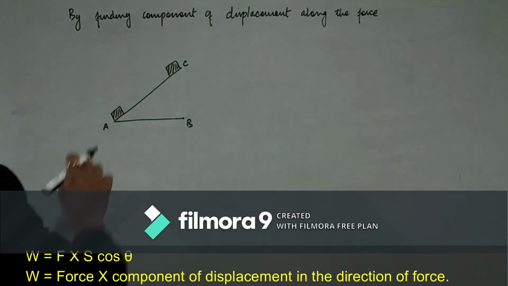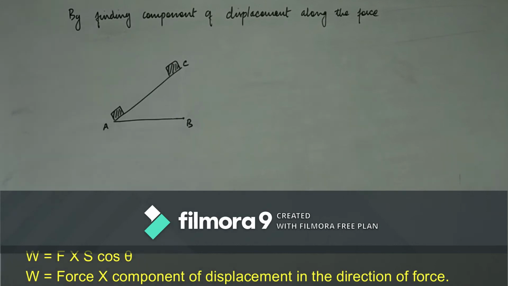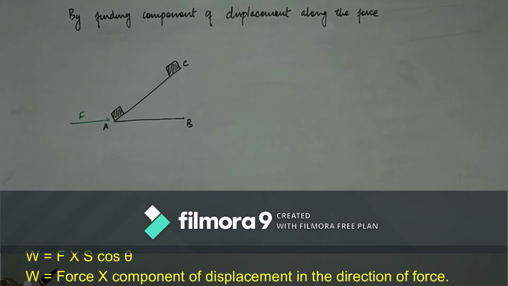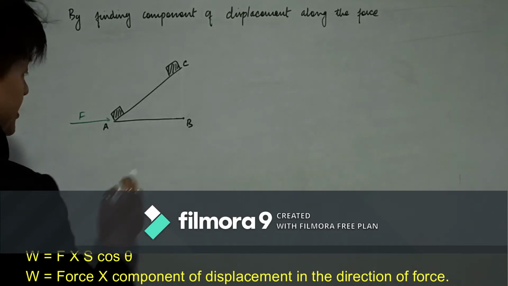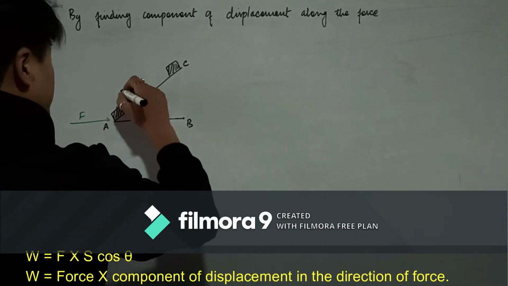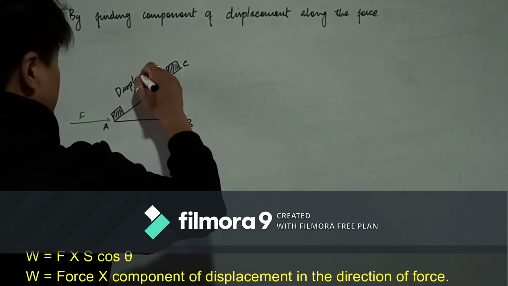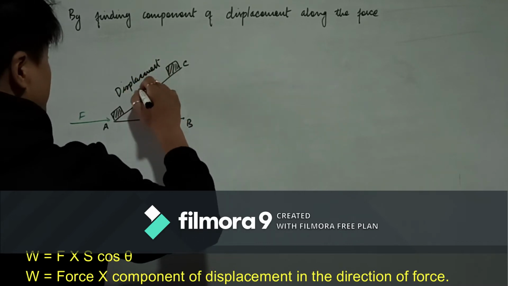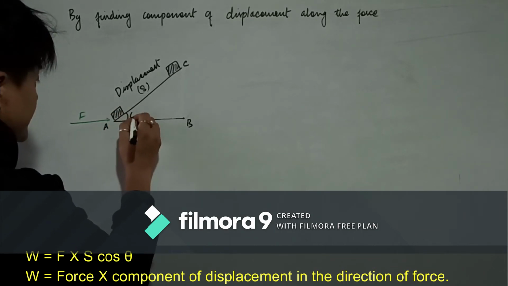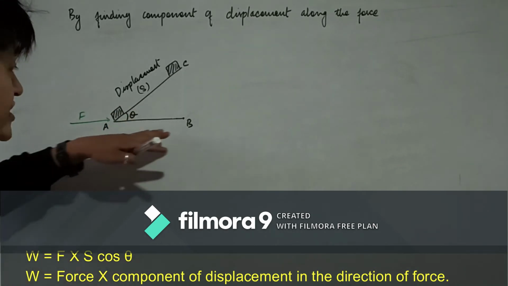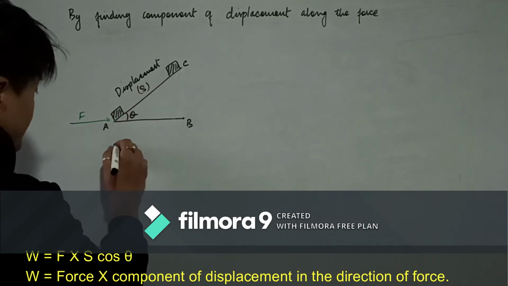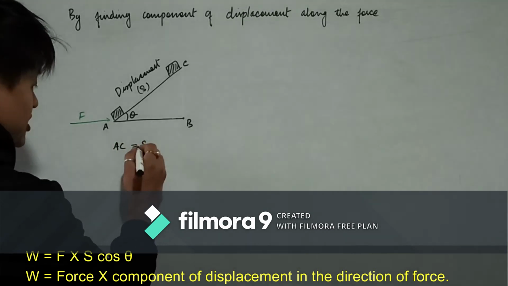First one we'll do by finding the component of displacement along the force. If you apply a constant force along the direction AB, the body will move from A to C. So that means its displacement S will be along A to C, which makes the angle theta with the direction of the force. Here displacement is AC.